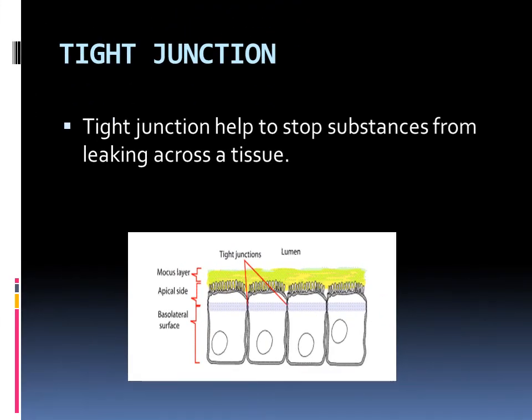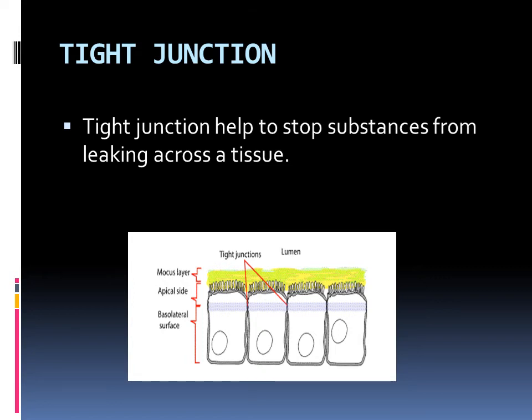The first one is tight junction. Of course, with the word we can understand what is tight junction. Tight junction means the gap between these two cells is so tight. Can you watch in the figure? It is so tight. So because of this, what will happen here?